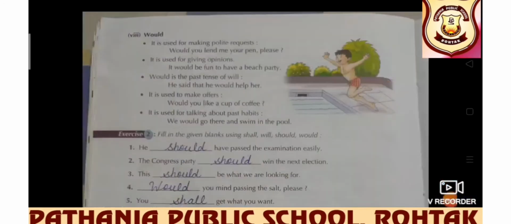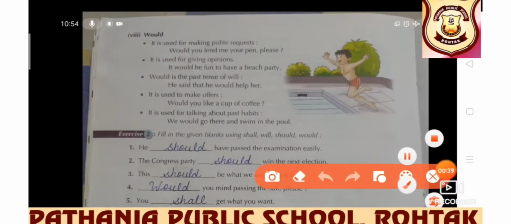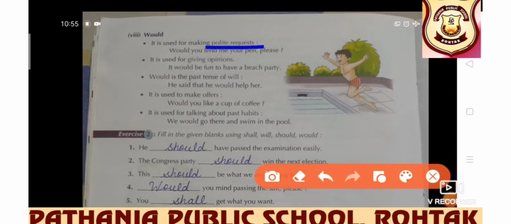Next we have would. Students, it is used for making polite request. It can also be used for making polite request because earlier we have read that should, might, could, these modals can also be used for polite request. Would you lend me your pen please? Polite request is there.